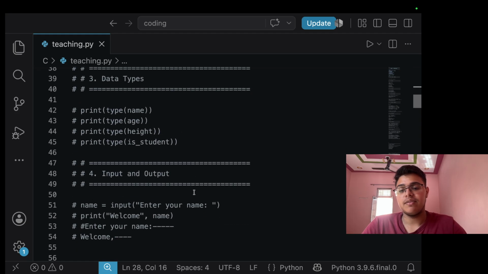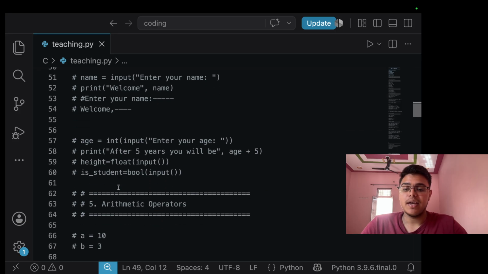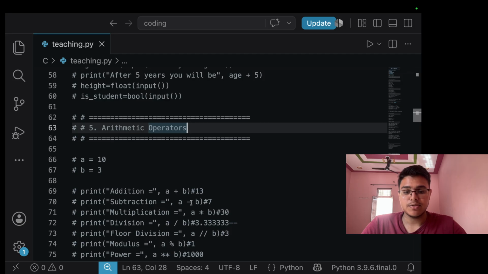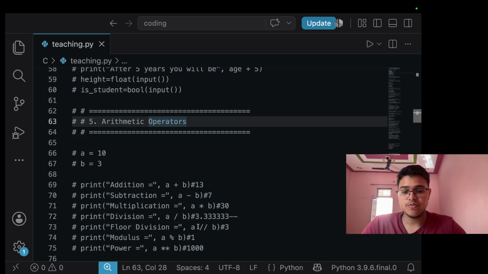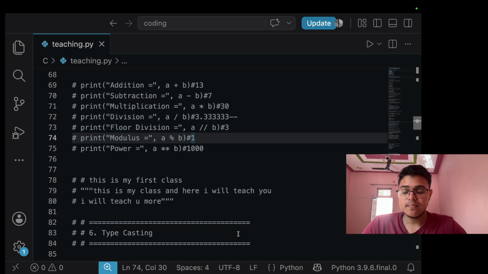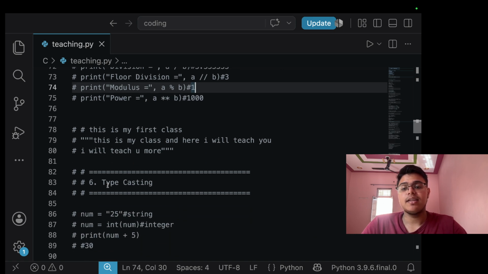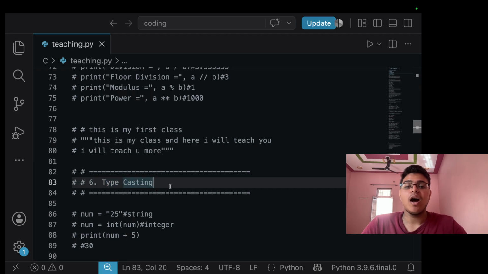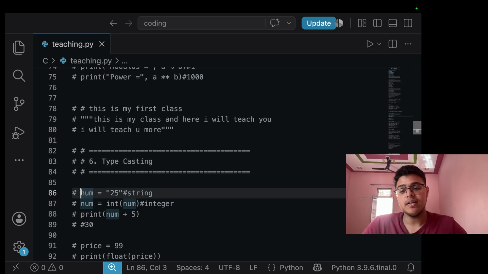These are data types. Then we have input and output. For input we have the input function, and for output we have the print function. Then we have arithmetic operations, the operations we use in mathematics, like addition, subtraction, multiplication, division, floor division, modulus, and power. We saw how we have to use them in Python. Then we have typecasting. Typecasting is how we convert one data type into another data type in between the code. Like you can see, here is num, and then we use int for typecasting.